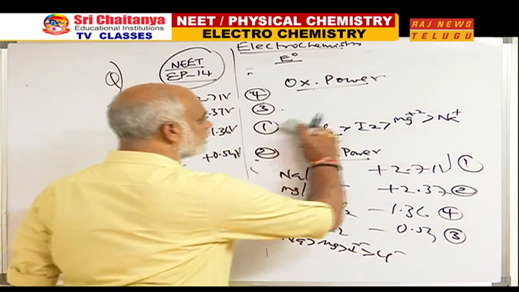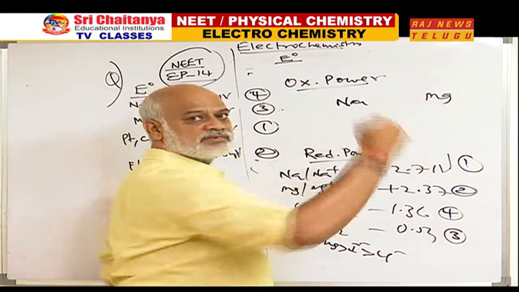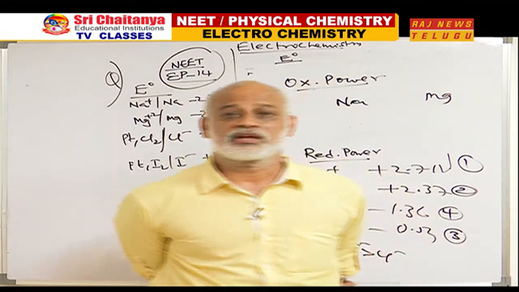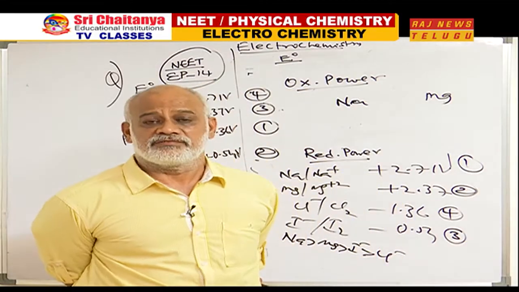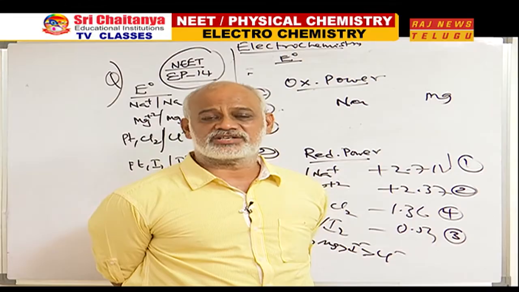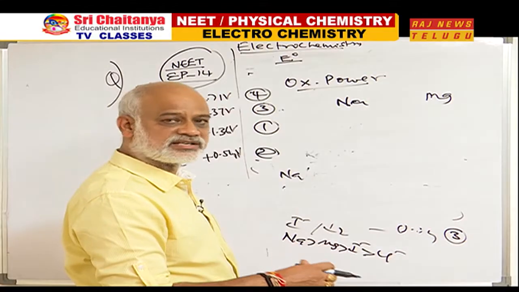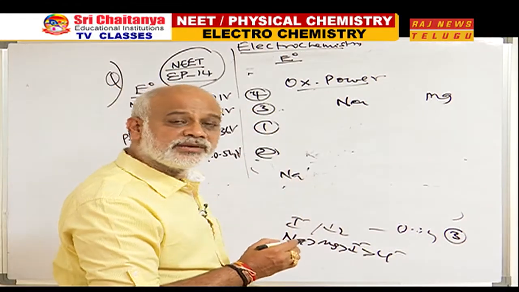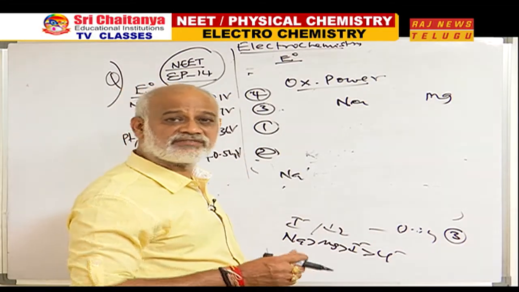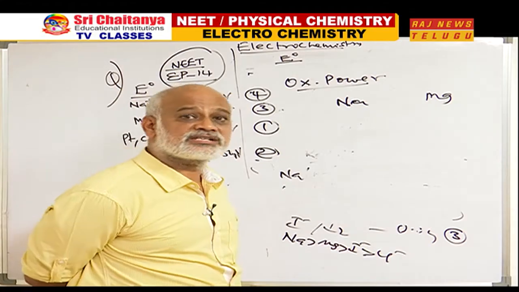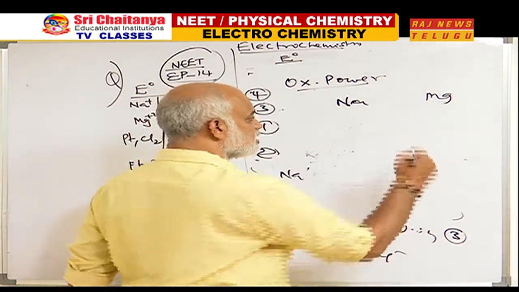I wanted to tell one more point. Let sodium and magnesium, I am constructing a galvanic cell. When I construct a galvanic cell, what will be the spontaneous reaction occurring at sodium? What will be the spontaneous reaction at magnesium? SRP at sodium is minus 2.71. SRP at magnesium is minus 2.37. At cathode, reduction spontaneously occurs. At anode, oxidation spontaneously occurs.